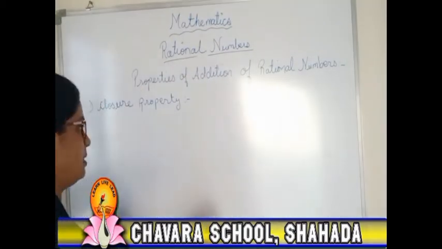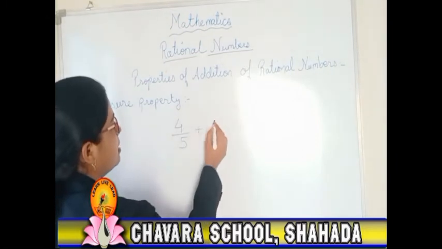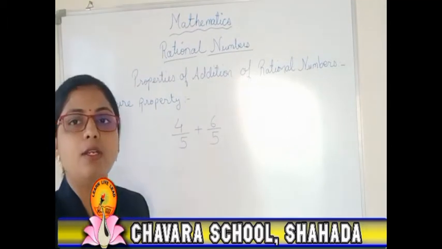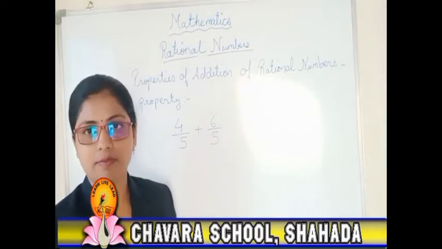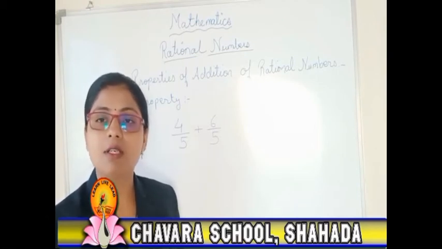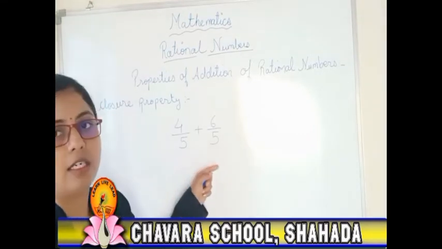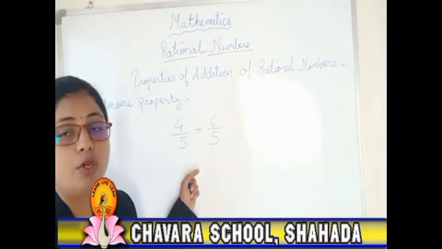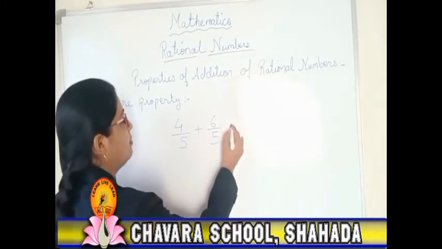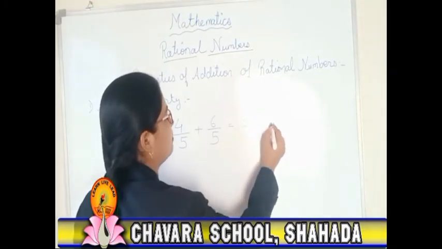So suppose the example is 4 upon 5 plus 6 upon 5. You people have already studied in lower classes about fractions, how to do the addition of fractions. If they are with like terms, we can directly add them. Here we can say the denominators are same, so we can directly add both the terms. So for that we will write it as 4 plus 6 upon 5.